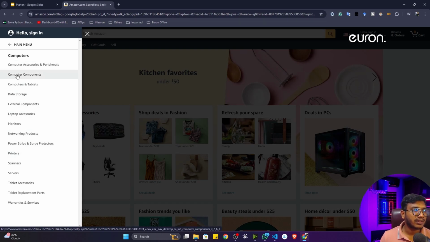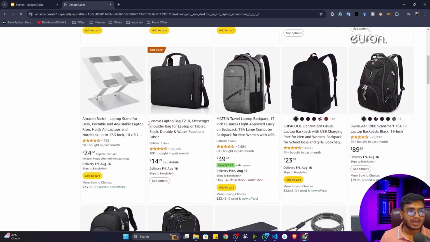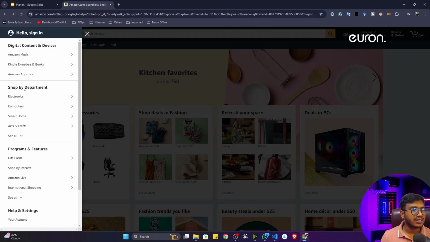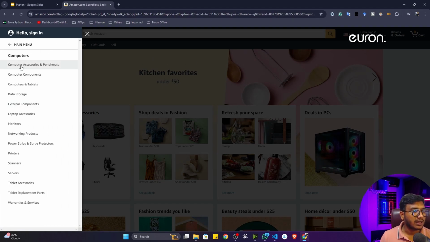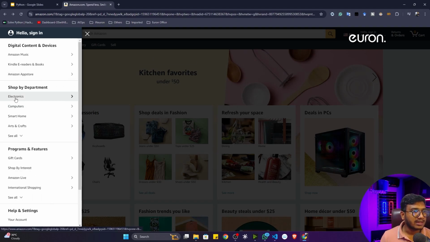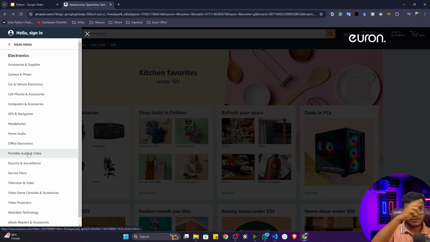Now let's say I want to buy one laptop accessory. If I click on laptop accessories, all the laptop accessories will come here. That means whoever designed this website has used this nested concept here. In the first loop, he is printing the category, and inside a second loop, he is printing the products. That means this is the category, and inside that you have the products. One for loop is filtering the category, and inside another for loop, it is filtering the products with respect to that category. This is the idea to use this nested concept.